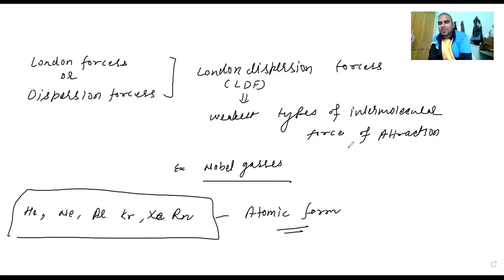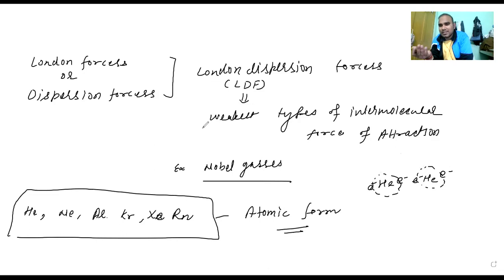So if it is in atomic form, we cannot say there is a difference in electronegativity. If I am talking about two helium atoms, both have the same electronegativity, yes or no? So we cannot say they have a difference in electronegativity. There are two electrons here, and two electrons here. But at a particular temperature, they can also exist in the liquid form. Existing in liquid form means there is greater intermolecular force of attraction. If there is no stronger force of attraction, there is no existence of liquid.